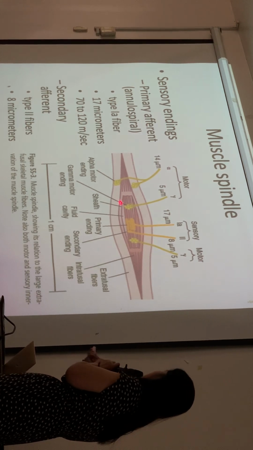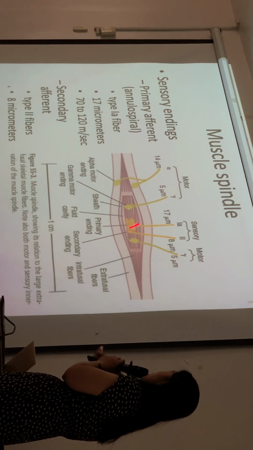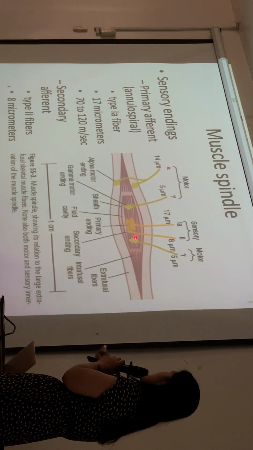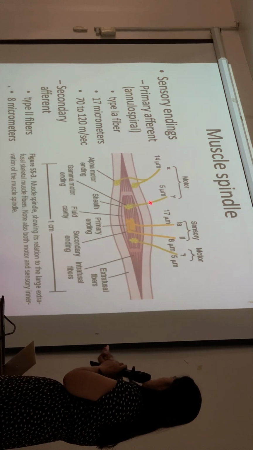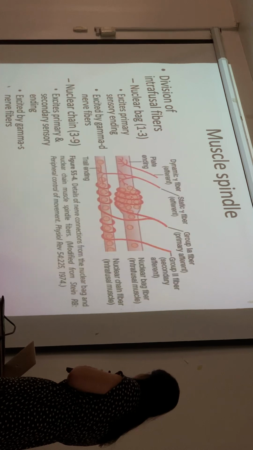So the direction of signal for the sensory fibers is from the muscle spindle going to the spinal cord. For the motor fibers, it's going into the muscle spindle.